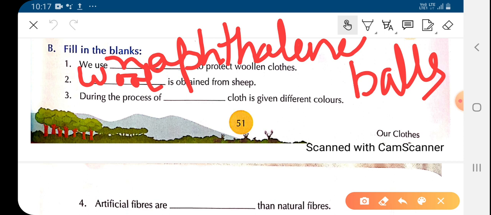Now, during the process of dash, cloth is given different colors. Children, as I have told you, there are certain steps involved in making a fiber into fabric and then into clothes. After getting fabric, the cloth is sent for furnishing. During the process of furnishing, there is a process called dyeing. During the process of dyeing, the cloth is being colored.